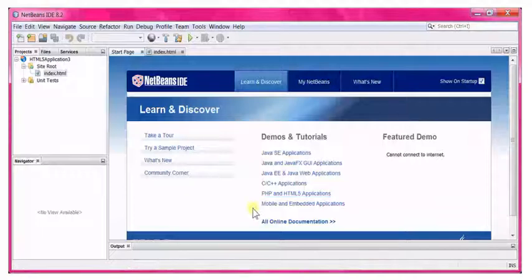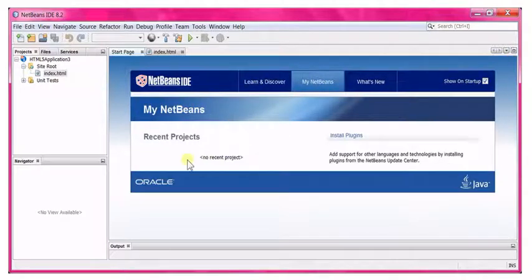Hi guys, in this session let us see NetBeans installation. We use NetBeans for Internet Programming Lab because it is an IDE, that is, a programming environment integrated into a software